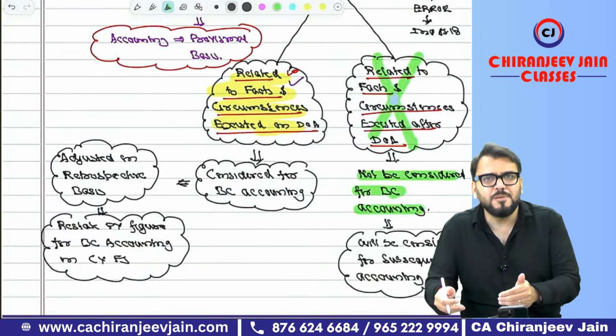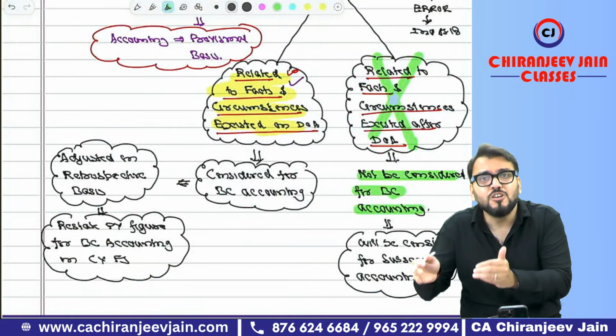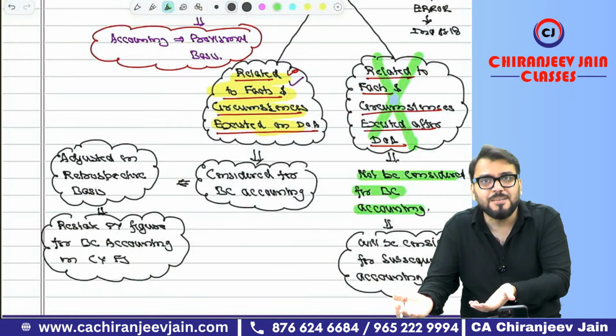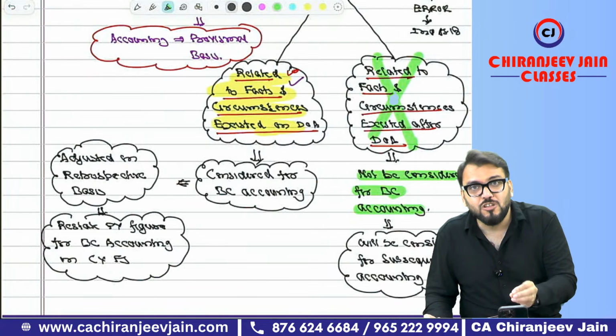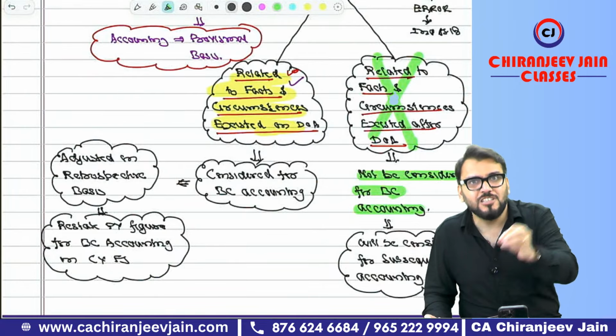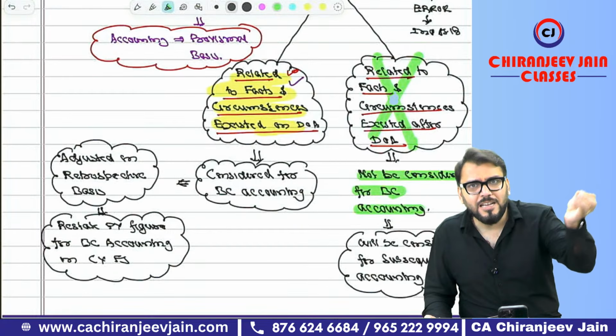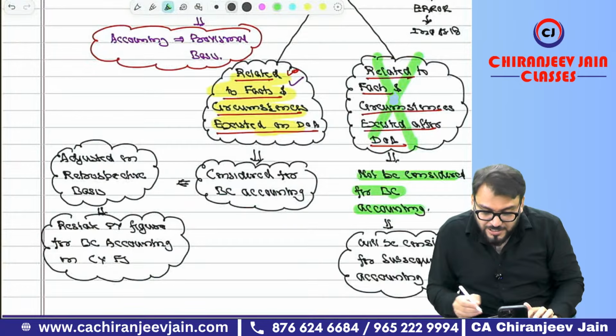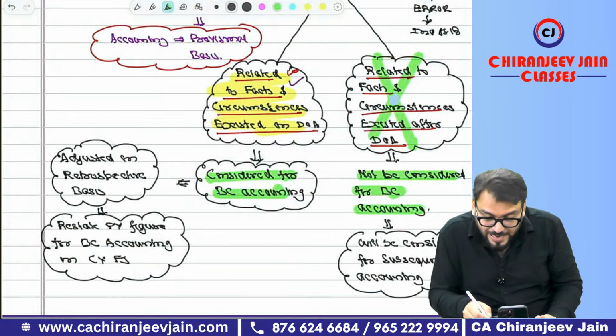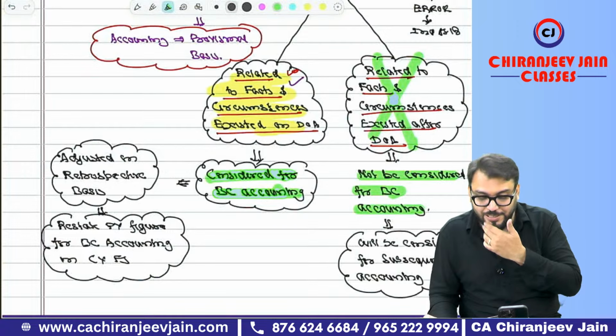Can you see, this will be subsequent information, which will be accounted for as per the respective Ind AS but not as per Ind AS 103. Means if the debtor becomes insolvent after the date of acquisition, apply Ind AS 109 for impairment loss, but Ind AS 103 will not be applicable now. Only new information related to the facts and circumstances that existed on the date of acquisition is considered for business combination accounting.